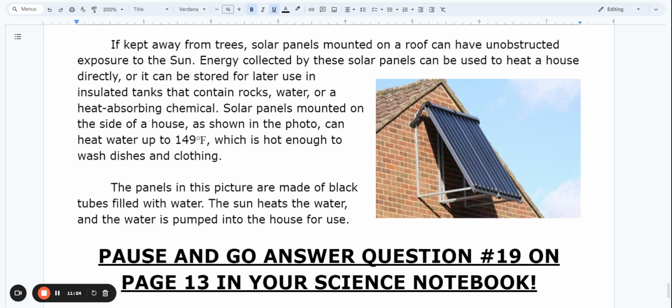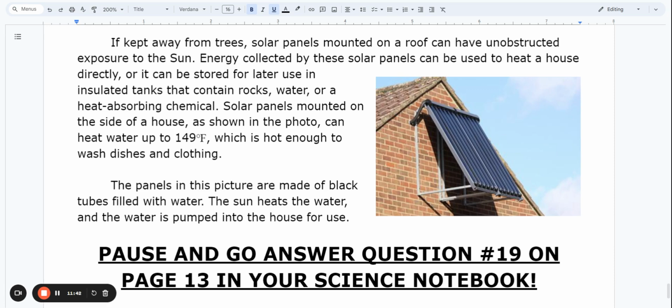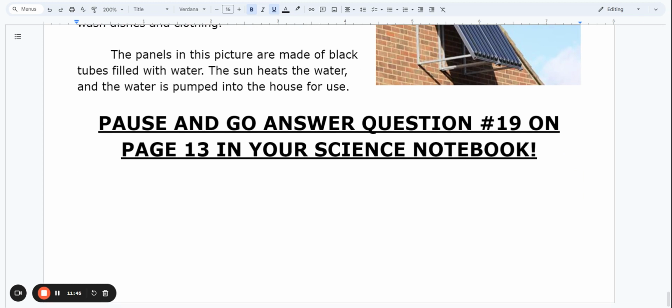Solar panels mounted on the side of a house, as shown in the photo, can heat water up to 149 degrees Fahrenheit, which is hot enough to wash dishes and clothing. The panels in this picture are made of black tubes filled with water. The sun heats the water, and the water is pumped into the house for use. Pause and go answer question number 19 on page 13 in your science notebook.